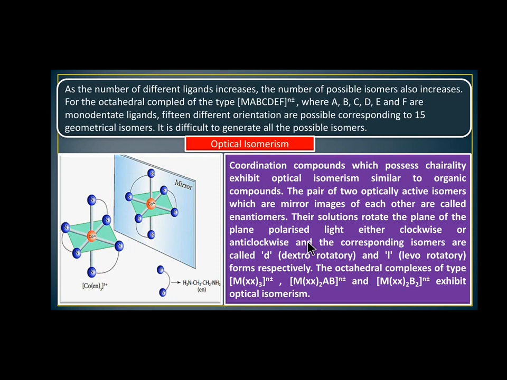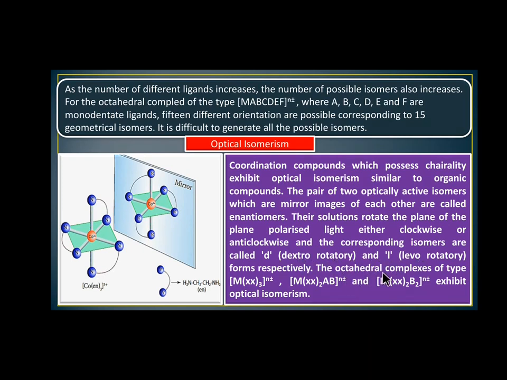If the rotation is not possible, the compound is optically inactive. That is the condition. The corresponding isomers are classified as D isomer and L isomer, which mean dextro-rotatory and levo-rotatory.